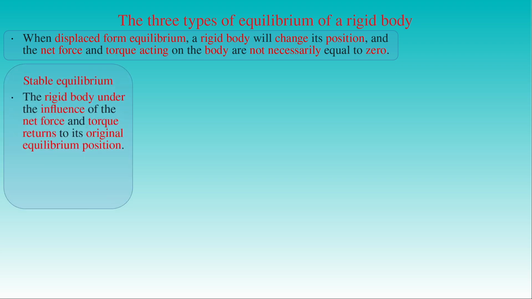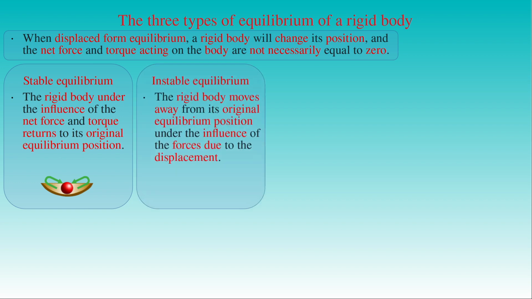If the body under the influence of the net force and torque returns to its original equilibrium position, generally after some small oscillation about it, then the rigid body is in stable equilibrium. A typical example of such a situation is a ball at the bottom of a bowl. If the ball is displaced slightly, then it will roll back to the bottom of the bowl, that is, it will return to its stable equilibrium position. The second type of equilibrium describes a different outcome of the same initial situation.